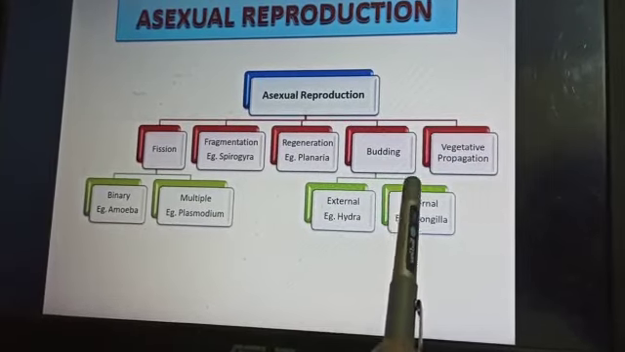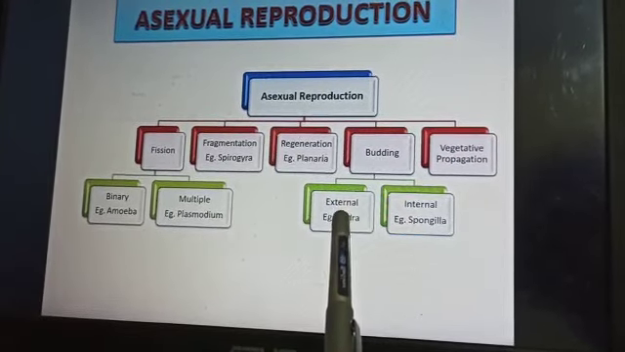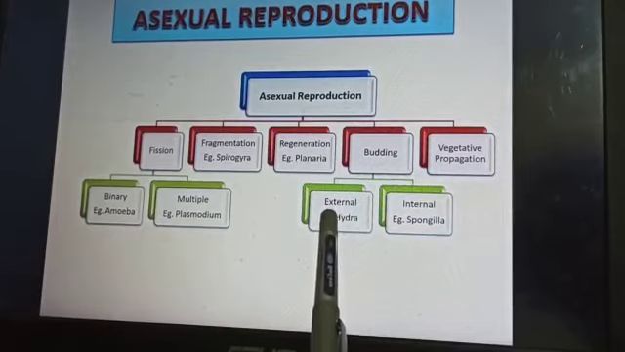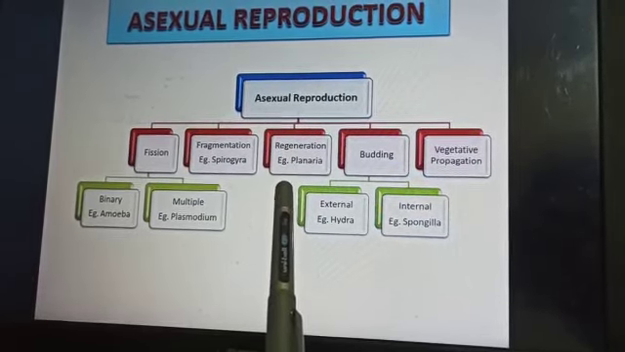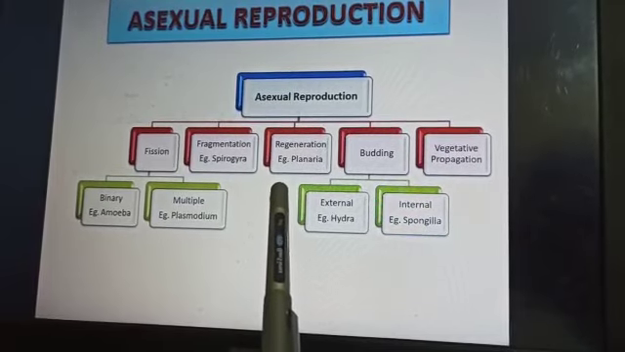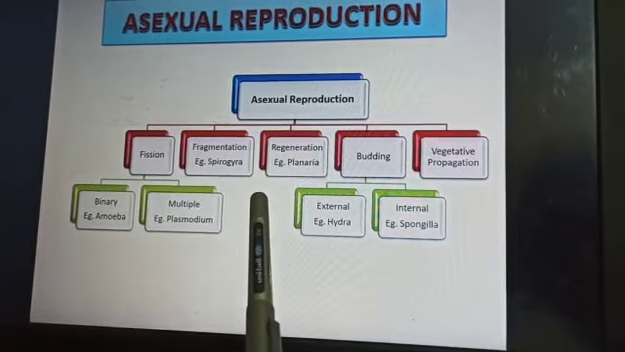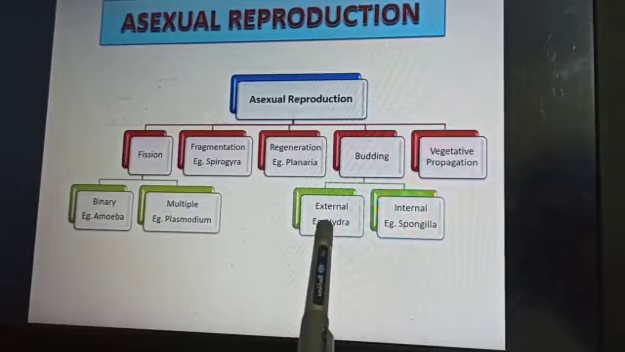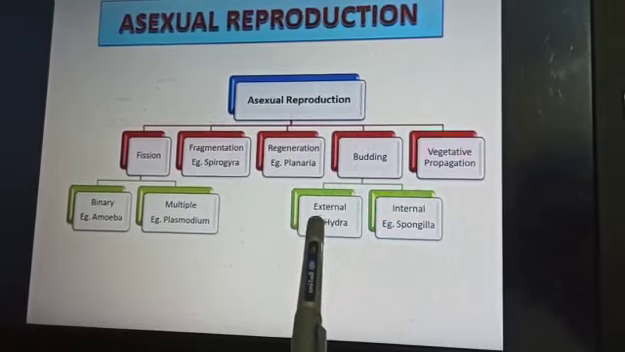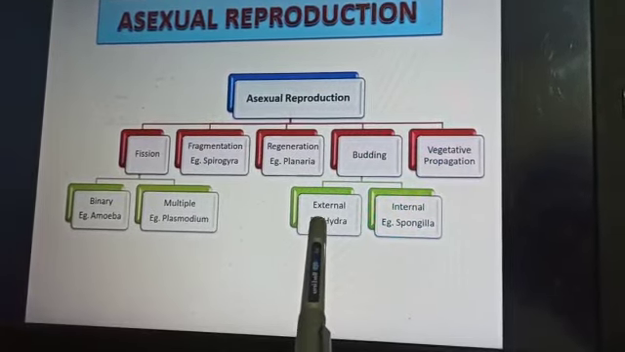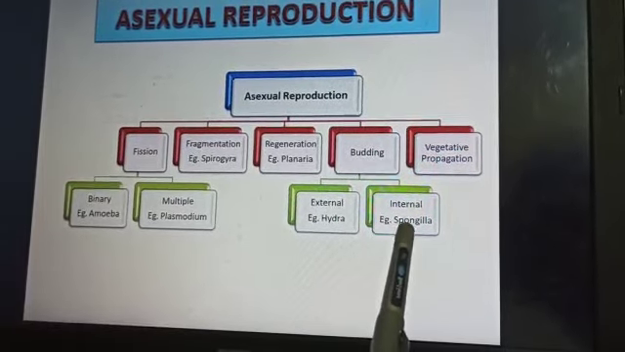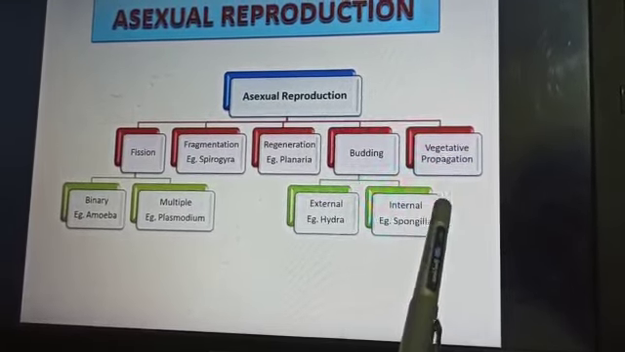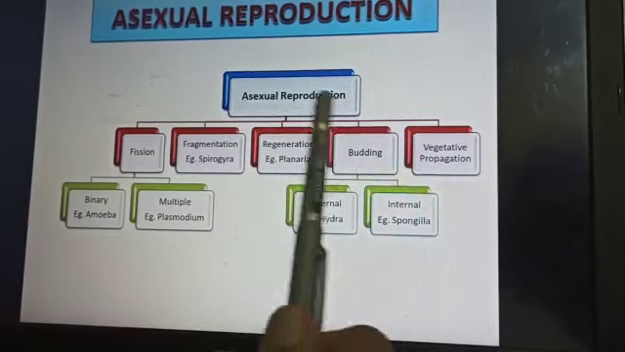Then budding, external budding and internal budding. Bud means like the flower, the external outgrowth, visible in Hydra. Hydra belongs to phylum Coelenterata. Internal budding is shown in Spongilla. This is a type of asexual reproduction.